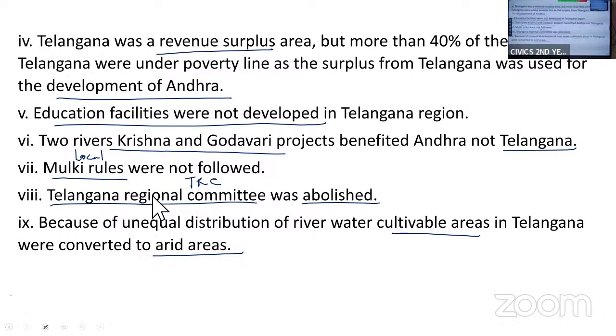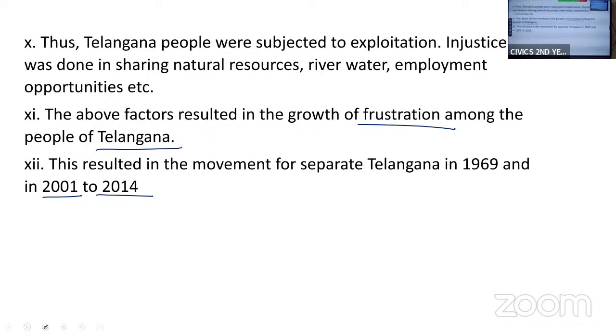So this is one of the important questions for 10 marks. If you understand it, then you can write it in your own words. Just try to understand what the causes and reasons are for the Telangana agitation. Mulki rule was not followed. Deputy Chief Minister was not appointed. River water benefited Andhra. All these reasons caused frustration among the people of Telangana, and they started the demand or agitation for separate statehood.